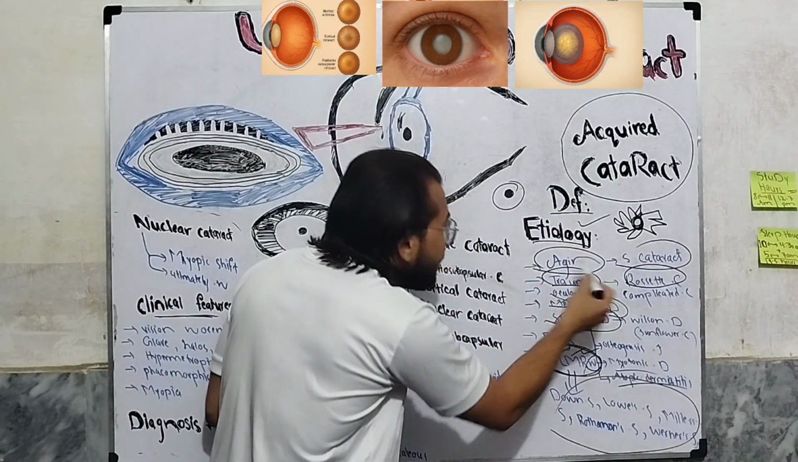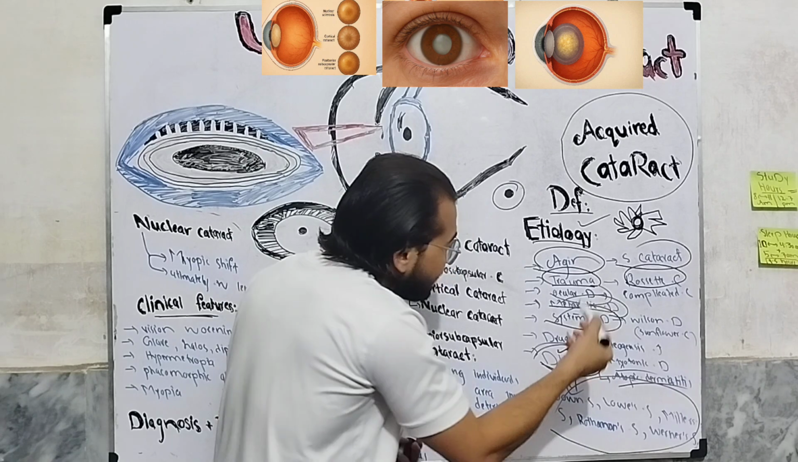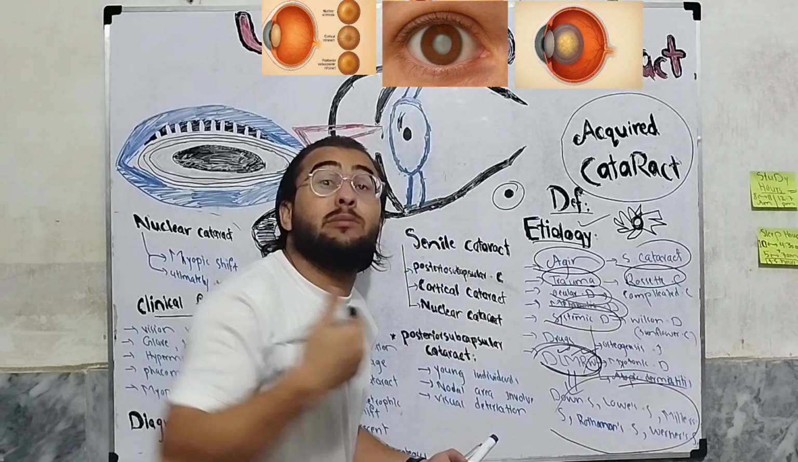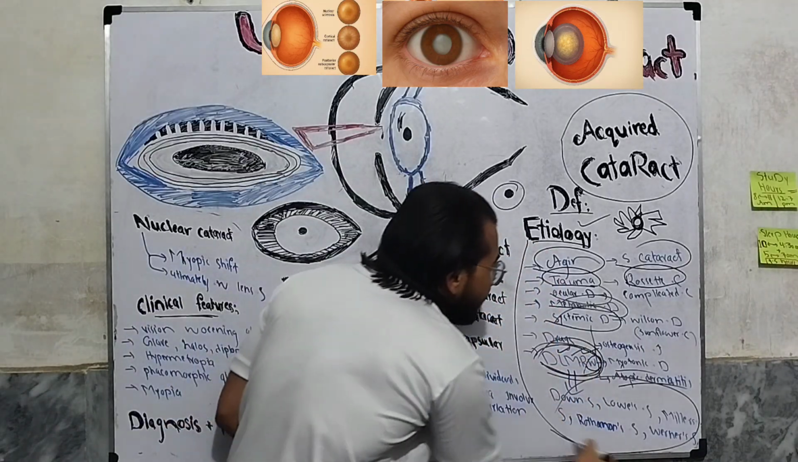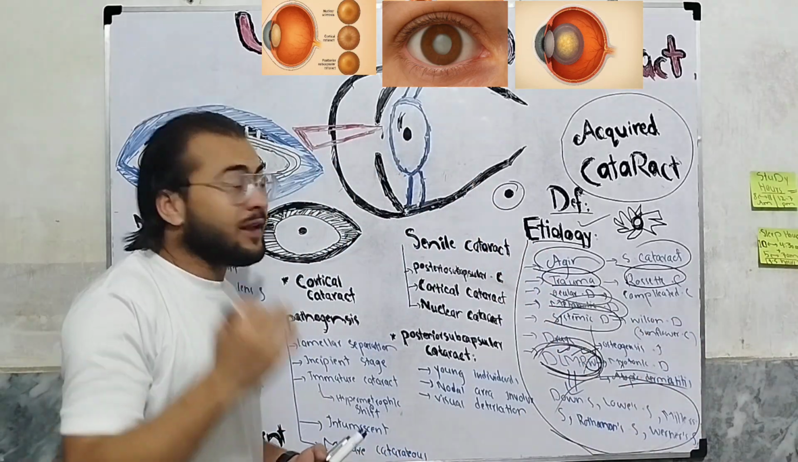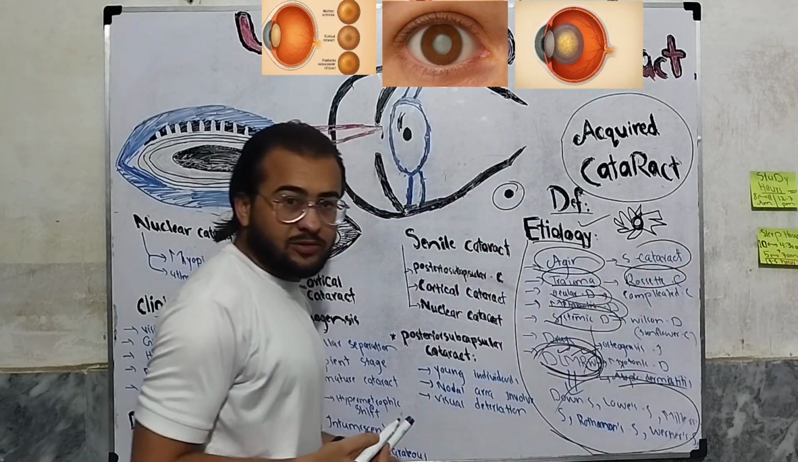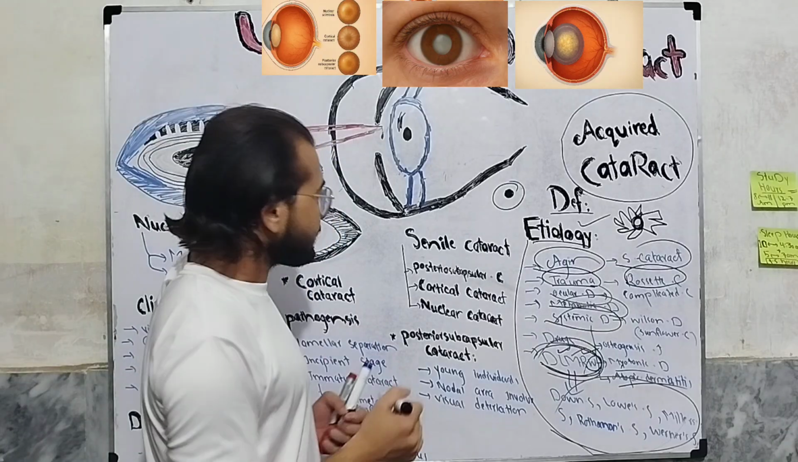So these are the multiple etiologies: age, trauma, ocular diseases, systemic diseases, drugs like corticosteroids and miotics, and these syndromes. These can cause acquired cataract. But as I told you, the most common cause is aging, senile cataract, so we will only discuss this type of cataract in detail.